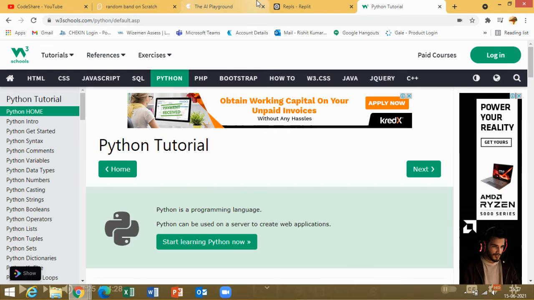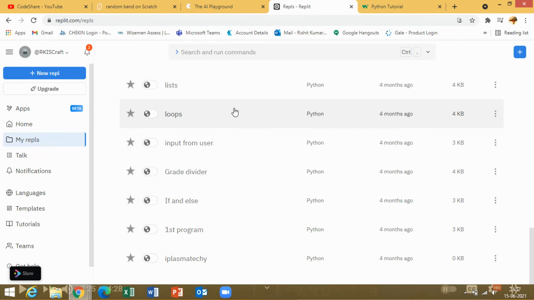And I forgot to mention, in REPL IT in Python, there's something called variable. So you can name the variable as anything you want. So you can name the variable as name, Rishit, or you can name the variable as a car, a model name, anything. The variable name can be anything. Then there's something called container. So the container is the three types of containers, which is boolean, string, and integers.